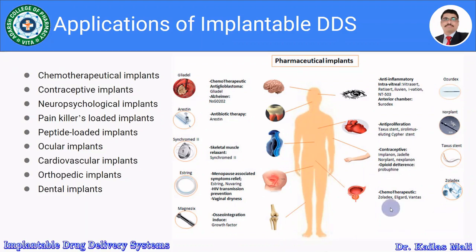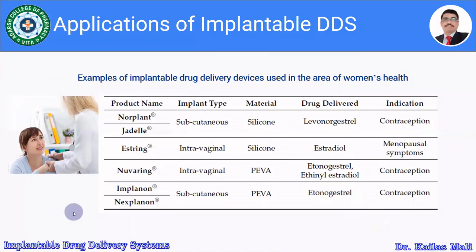Let us move towards the detailed discussion on the pharmaceutical implants. The very first category is the examples of implantable drug delivery devices used in the area of women's health.